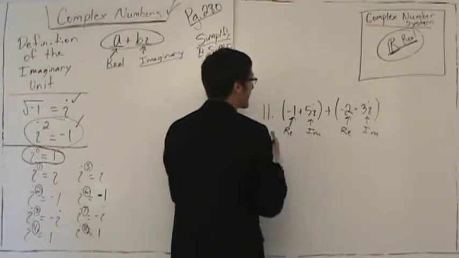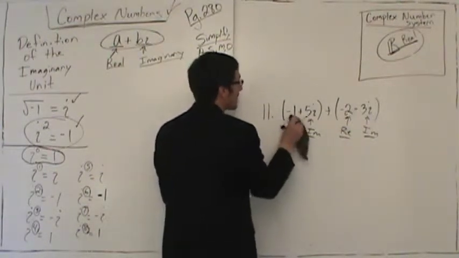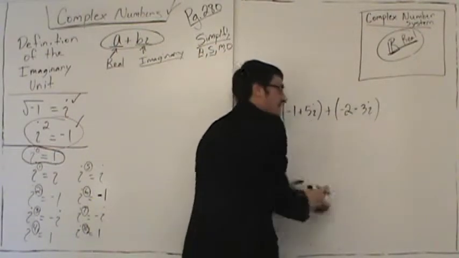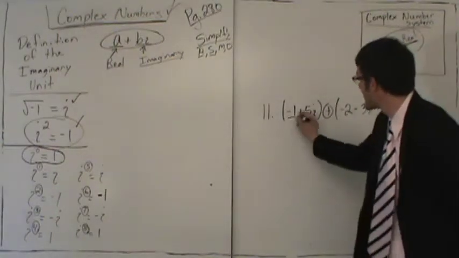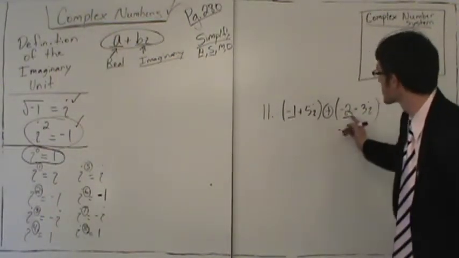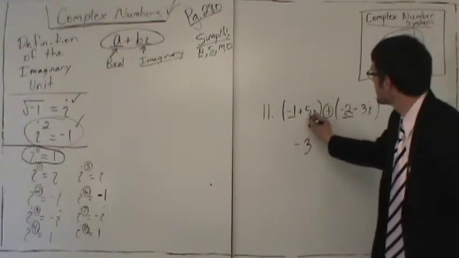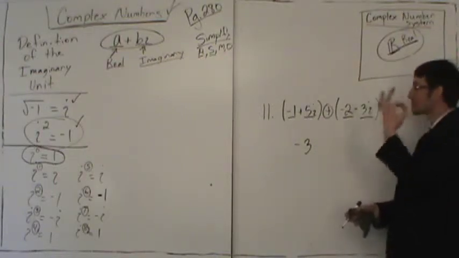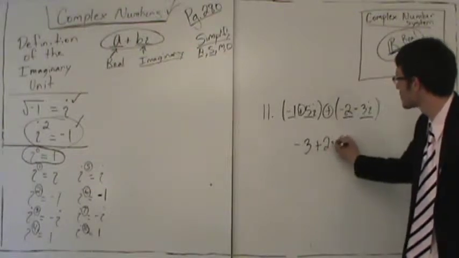So what we're going to do is add the real parts together and add the imaginary parts together. Same thing as what we've always said. When we add, something must match, and what matches doesn't change. So this is very simple. We add what matches. So add -1 plus -2, the signs are the same, we add, this is -3. And 5i plus -3i, here the signs are different, so we actually subtract. 5 minus 3 gives 2. Take the sign of the larger, which is positive, so you get positive 2i.